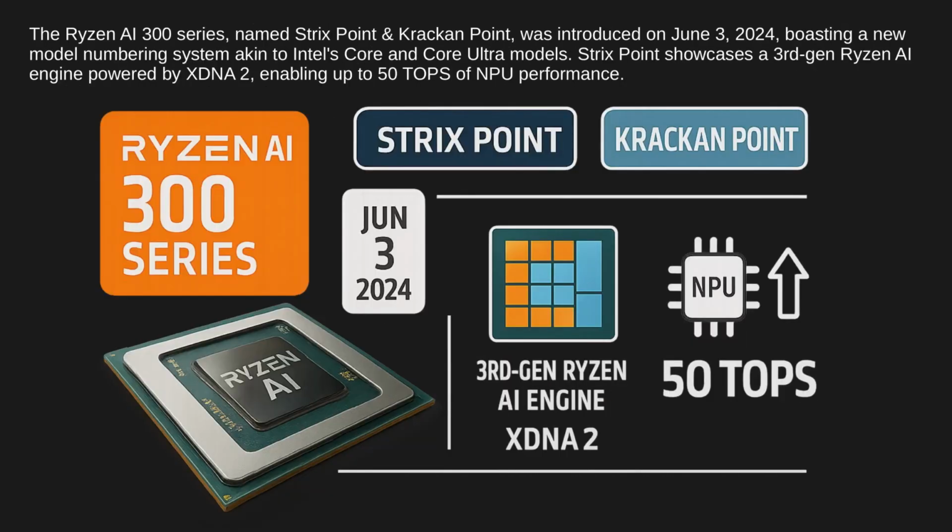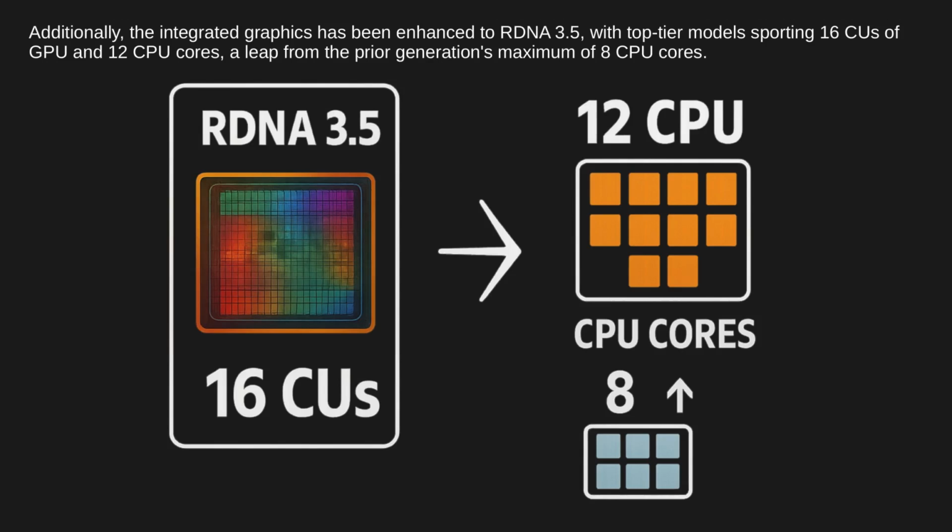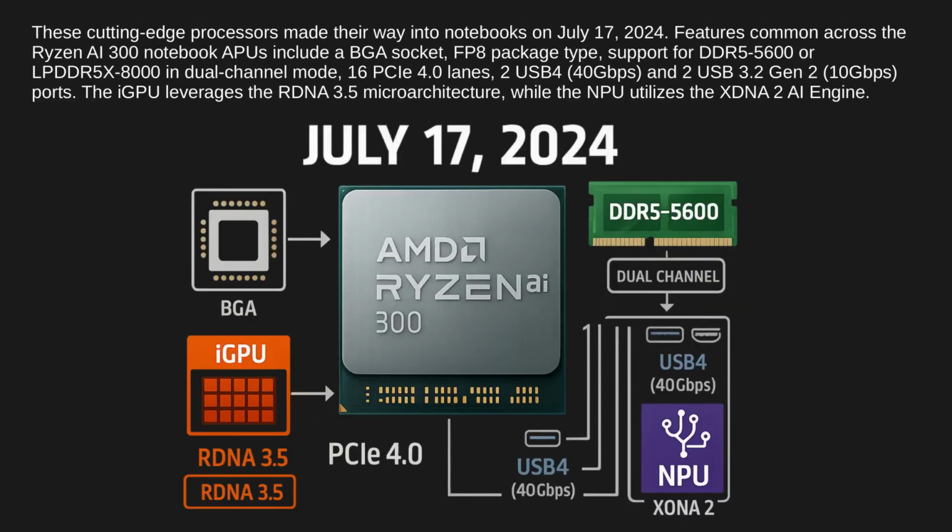The Ryzen AI 300 series, named Strix Point and Kraken Point, was introduced on June 3, 2024, boasting a new model numbering system akin to Intel's Core and Core Ultra models. Strix Point showcases a third-gen Ryzen AI engine powered by XDNA2, enabling up to 50 TOPS of NPU performance. Additionally, the integrated graphics has been enhanced to RDNA 3.5, with top-tier models sporting 16 CUs of GPU and 12 CPU cores, a leap from the prior generation's maximum of 8 CPU cores. These cutting-edge processors became available in notebooks on July 17, 2024.